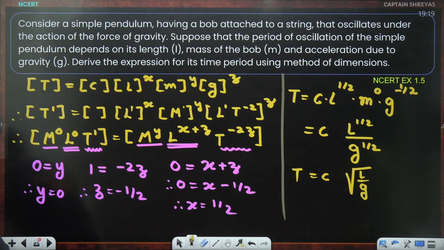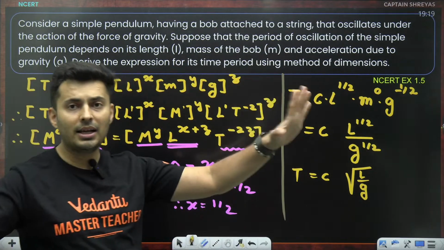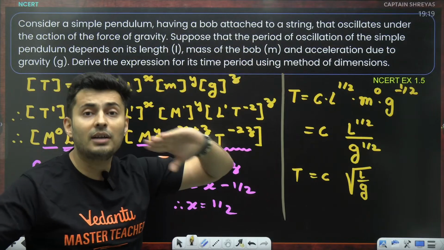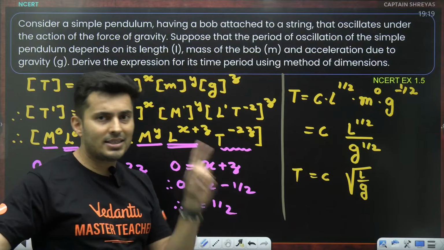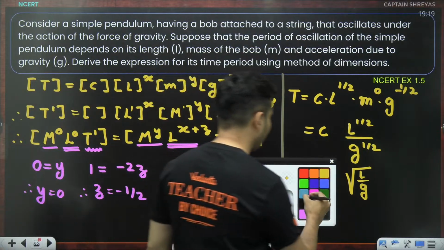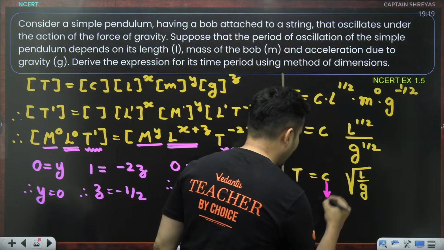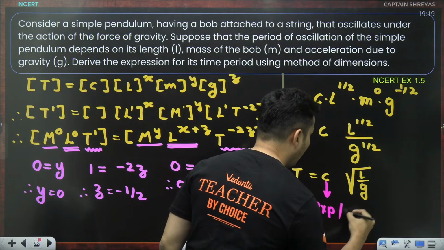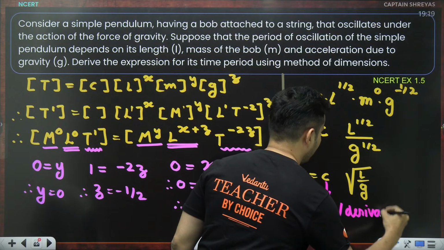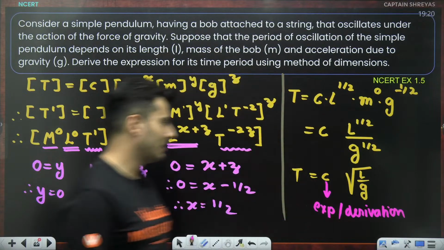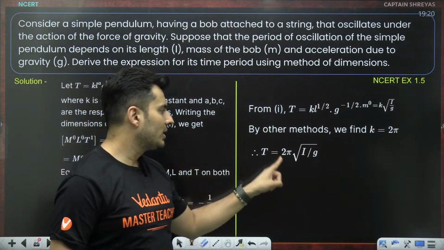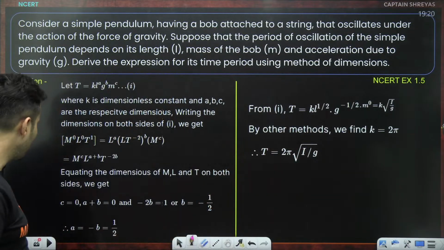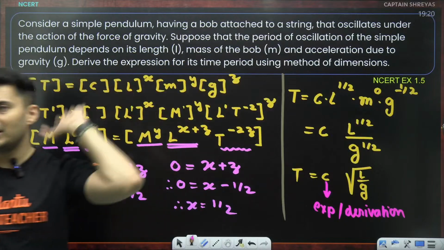So that is what the formula looks like. Constant into root of L by g. I can't find the constant unless I perform some mathematical derivations or I do it experimentally. Only till this I can find out. The constant has to be found via experiment or derivation. Without that, we cannot do it. That is the answer for this. The actual formula's constant is 2 pi. So actually it is 2 pi root L by g, but we can leave it till here. That's okay.